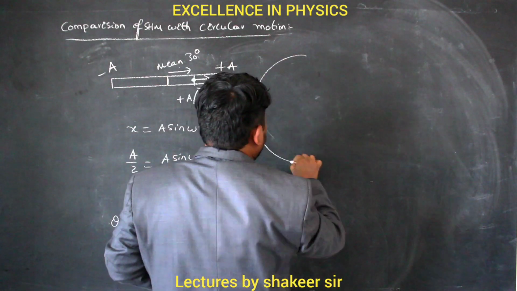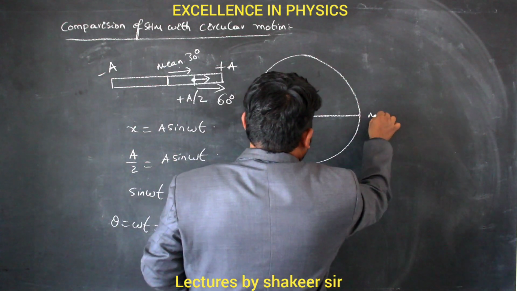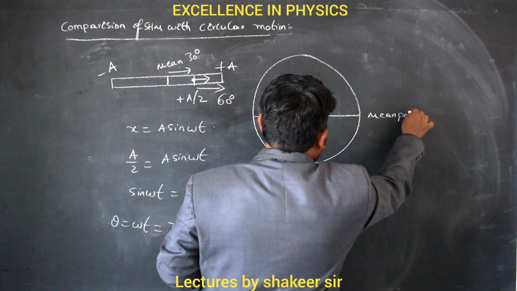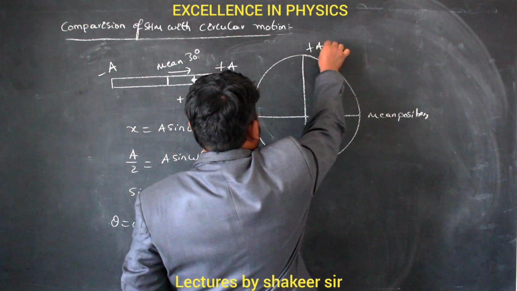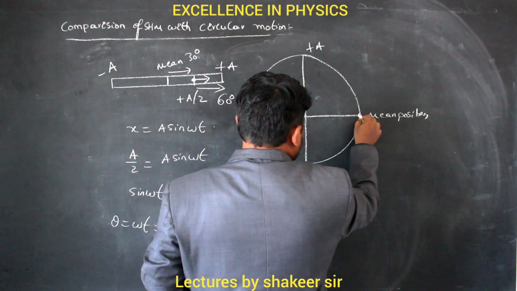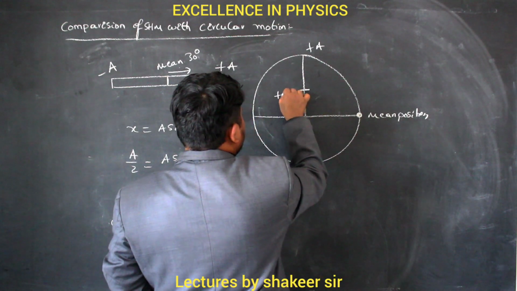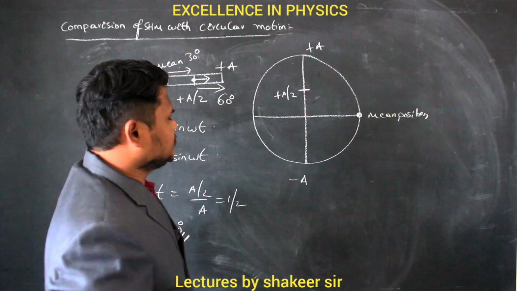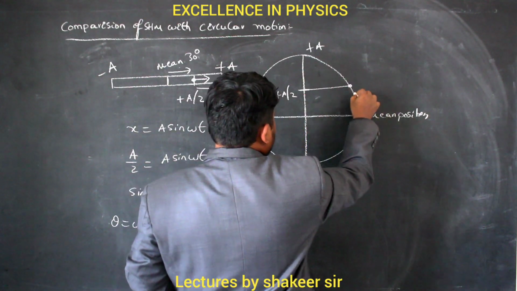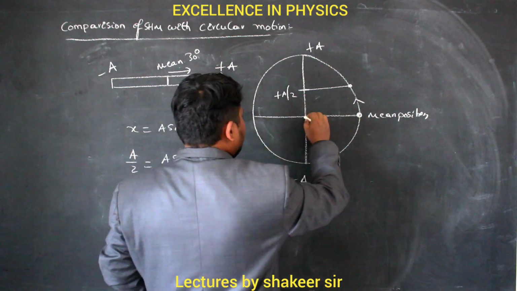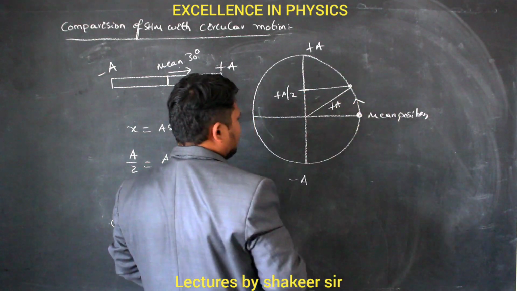Consider this is the path traveled by the particle, in which the person is moving. So this becomes our mean position. Then along the y-axis I am taking this as plus a and this as minus a. So the person is starting from here and he will reach a displacement of plus a by 2. That is what we have studied. If I draw a perpendicular to this, then this is the position up to which the body has reached. Now if I draw the radius vector, this will be the radius vector. If this is plus a, this is also plus a. Are you able to understand?